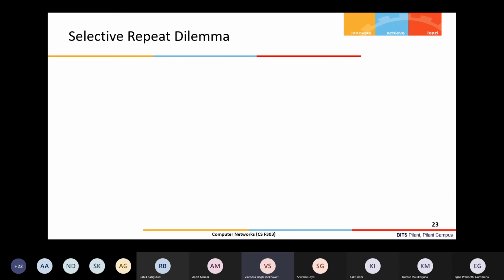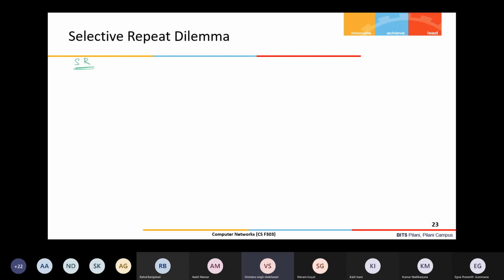In the next 5 minutes, I will show you one scenario, and with the help of this example we will understand the relationship between the window size and the sequence number. Let us do it first for selective repeat.